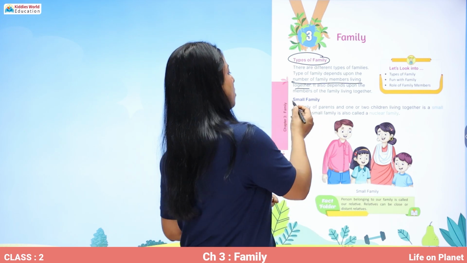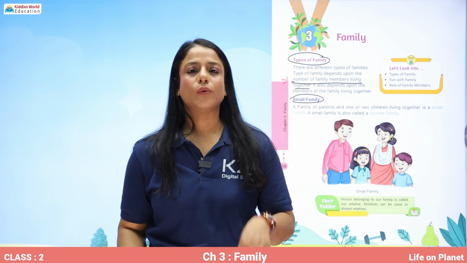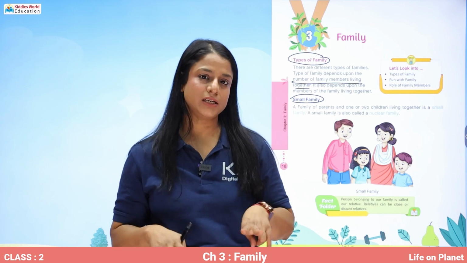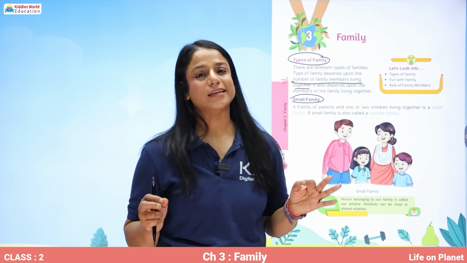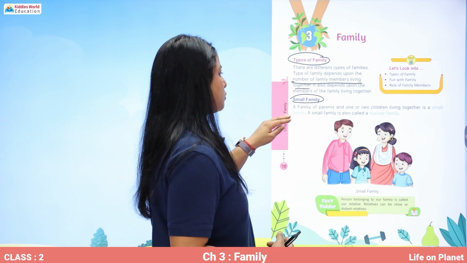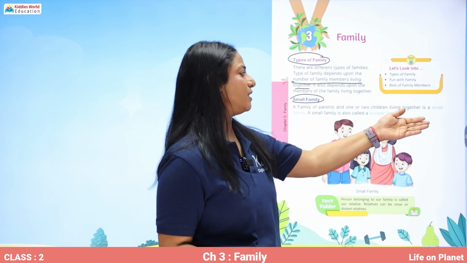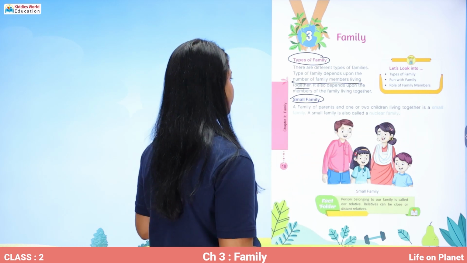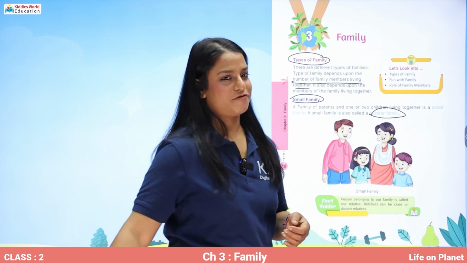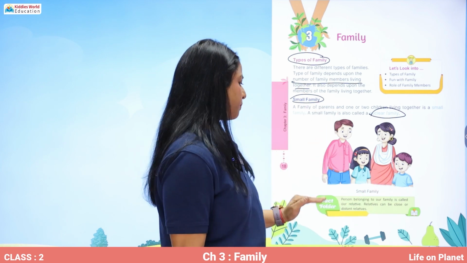It also depends upon the members of the family living together. Now, what is a small family? A family in which there are only parents and their children is called a small family or a nuclear family. So a family of parents and 1 or 2 children living together is a small family. A small family is called a nuclear family. Alright, so this is a picture of a nuclear family.